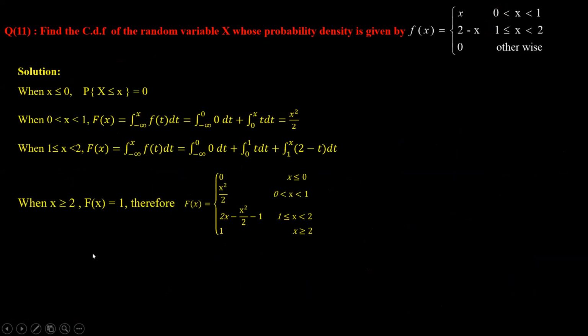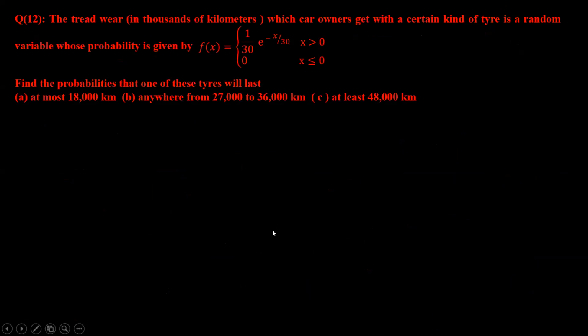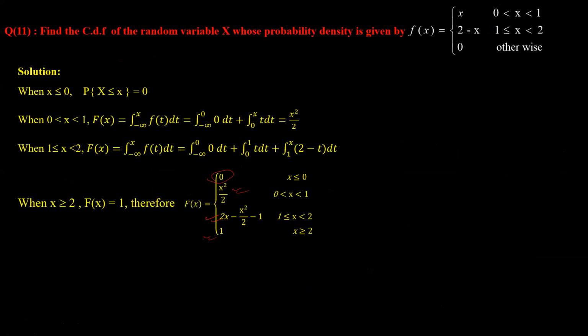So let us quickly check. Same values we have got: 0, x square by 2, this and this. And when you plot this, how does it look? This plotting part I'm leaving to you. We have to start from 0, then 1, then 2.